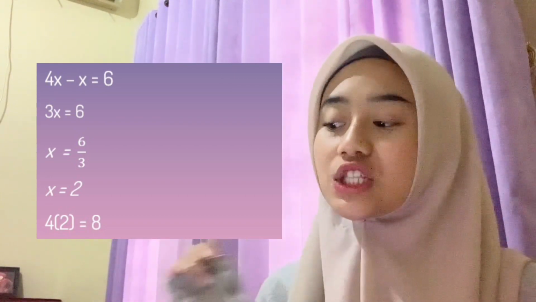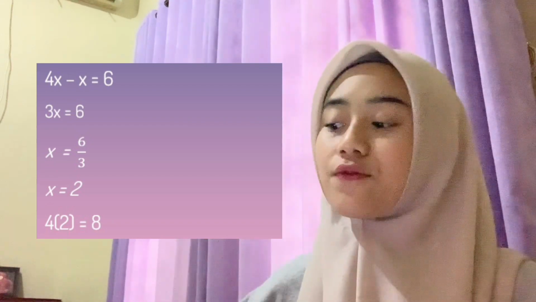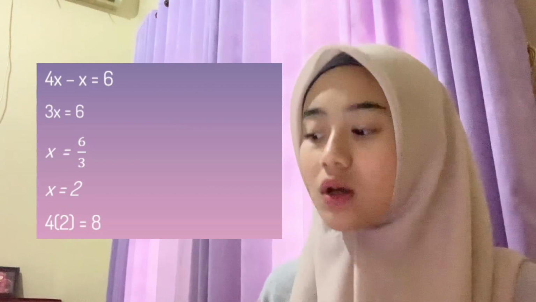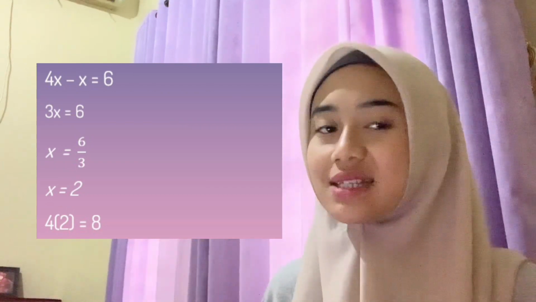So X is 2. So we put this X value in here. So 4 times 2 is 8. So currently Robbie is 2 and Sandy is 8. And in 10 years, Robbie will be 12 years old and Sandy will be 18 years old. And we next do example 9.